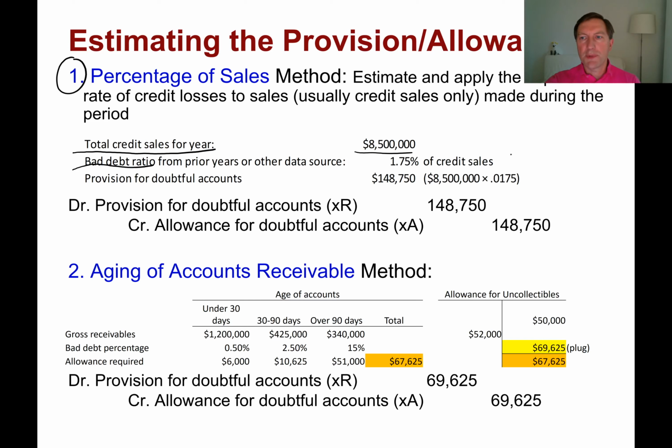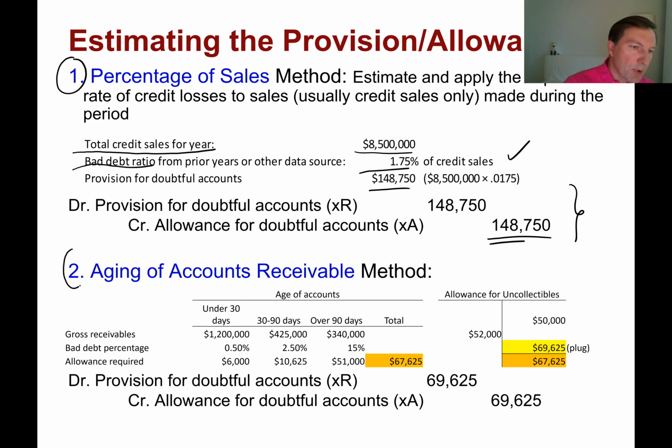So our historical experience was about 2% of credit sales that we generated were not collected, and so we compute the total, 148,000, and then we book provision in this form: debit provision 148.7 and credit allowance for doubtful accounts, contrast account by the same amount, right? So allowance goes up and provision, which is an income statement item, goes up as well, right? So income goes down by the amount of losses that we booked.